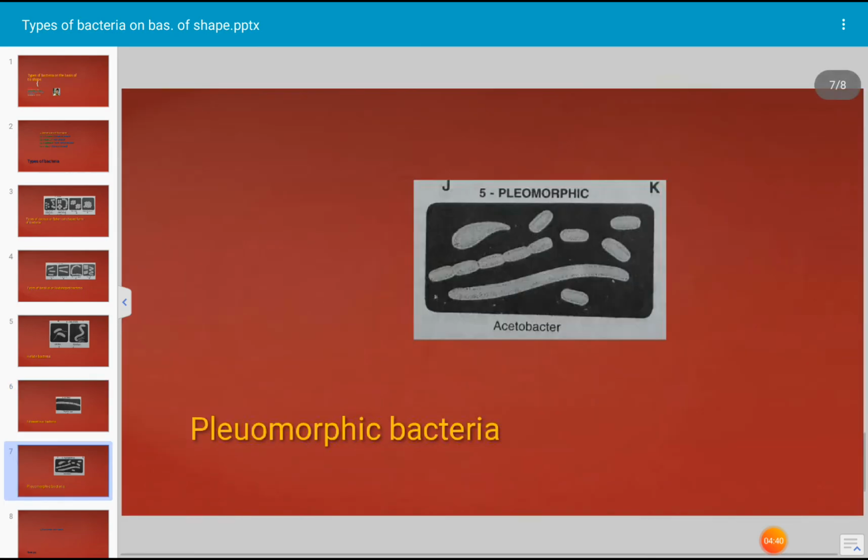Next, this is a pleomorphic bacteria. Example is Acetobacter. The pleomorphic bacteria change their shape in response to environmental conditions and nutrient availability. Such bacteria which change their shape according to environmental factors are described as pleomorphic bacteria.